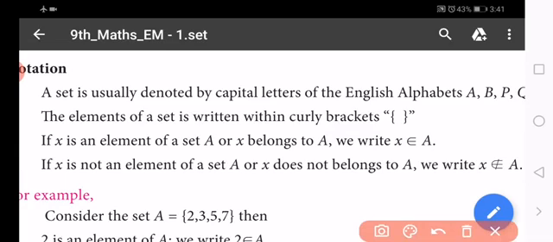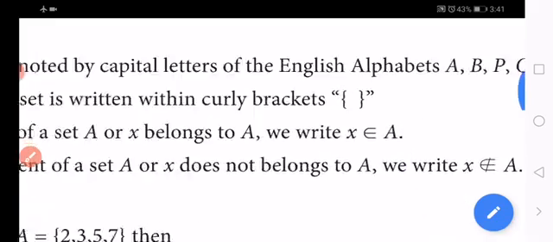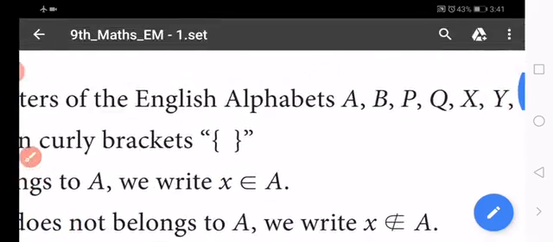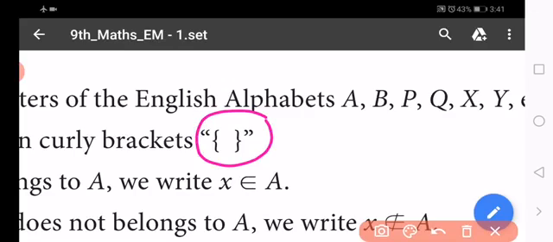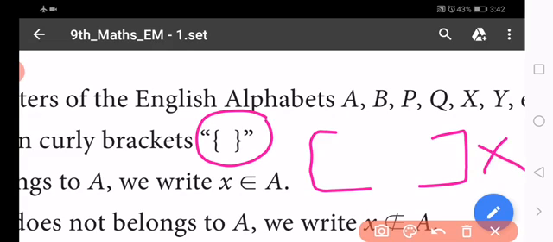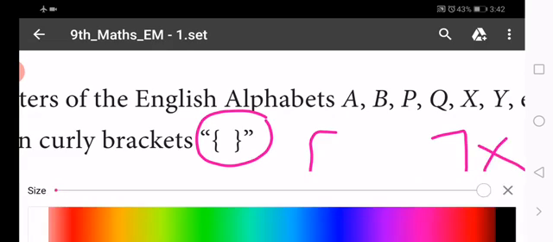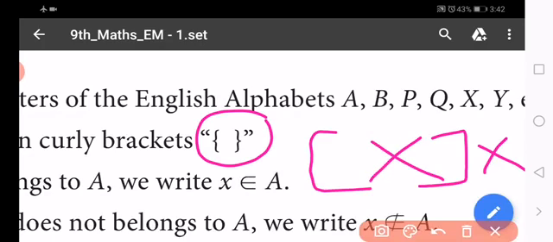These symbols only are used to represent a set. Some students use simple brackets. It is not a set. If you use that symbol, then it is wrong.